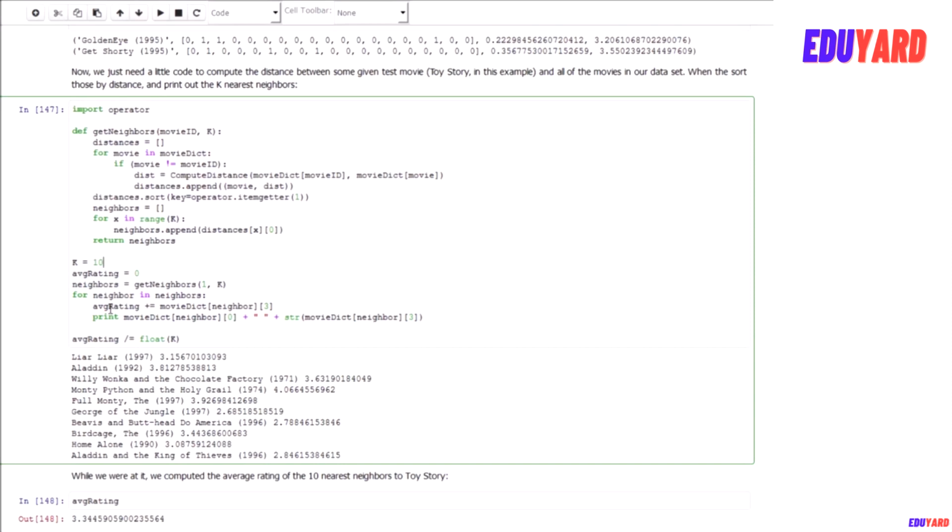Then we will iterate through all these 10 nearest neighbors and compute the average rating from each neighbor, and that average rating will inform us of our rating prediction for the movie in question. And as a side effect, we also get the 10 nearest neighbors based on our distance function, which we could call similar movies. That information itself is useful.